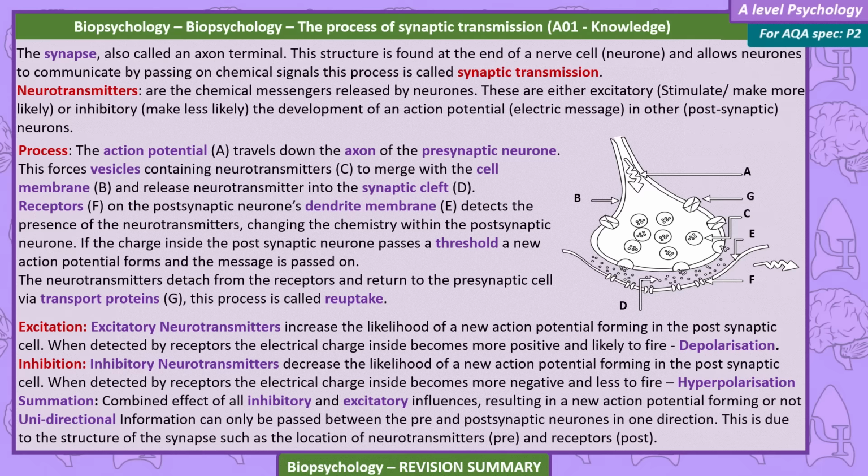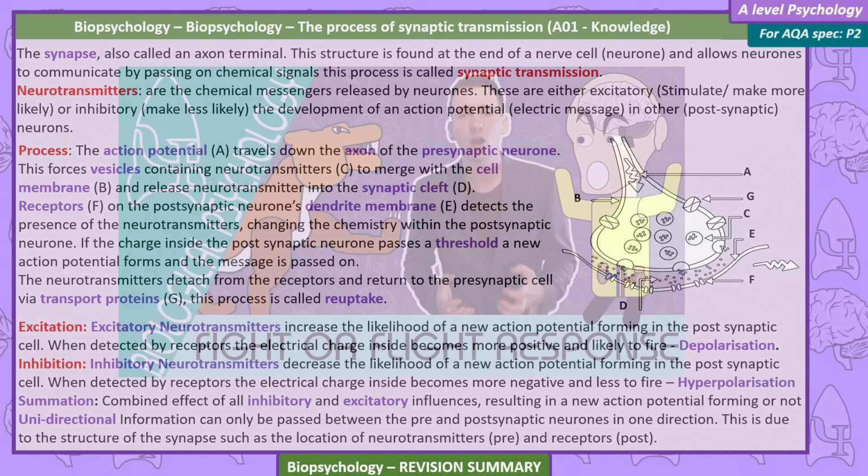Unidirectional. Information can only be passed between the pre- and postsynaptic neurons in one direction. This is due to the structure of the synapse, such as the location of neurotransmitters in the presynaptic cell and receptors in the postsynaptic cell.